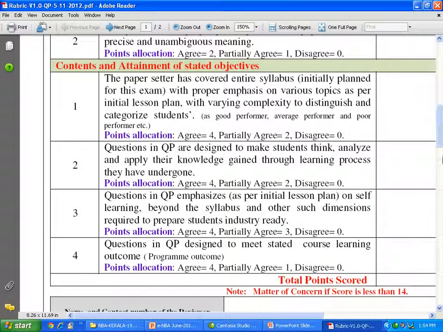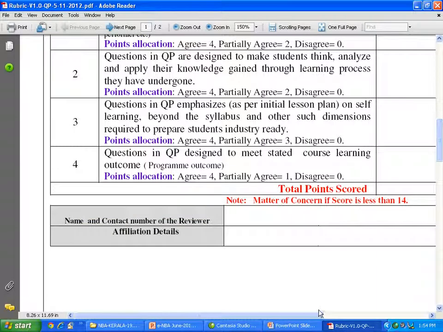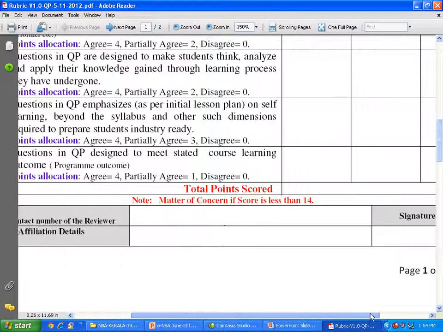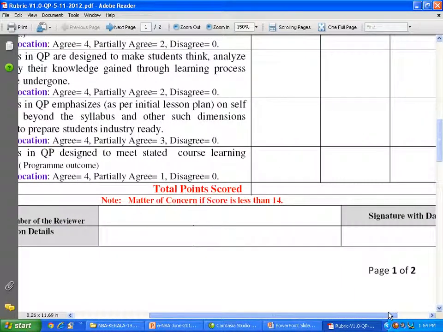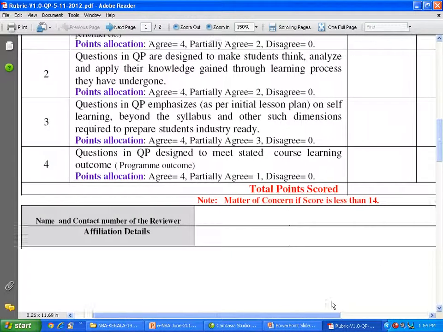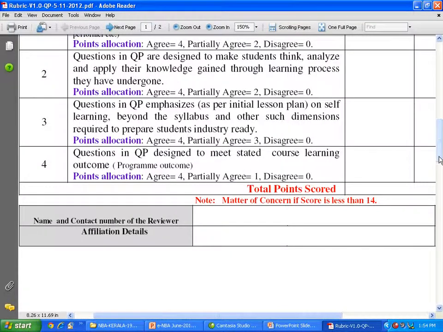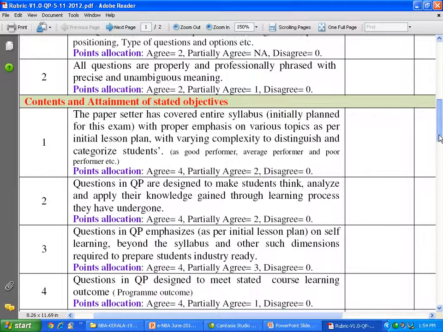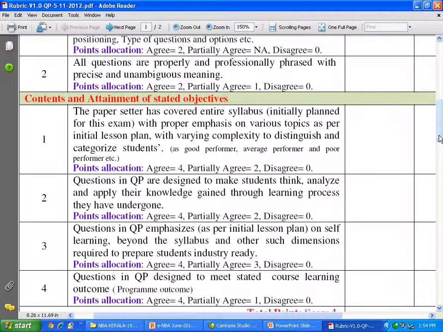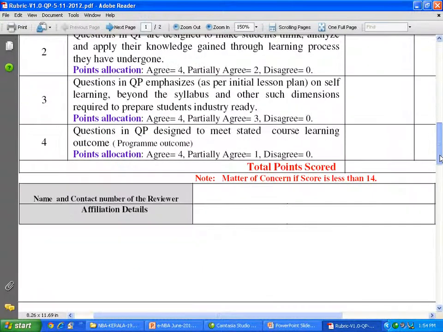And for formality's sake, total points scored: somewhere we are at a matter of concern if the score is less than 14. Looking at some kind of logical things, some calculations and policies, we have arrived at the point that if any score is less than 14, then it is a matter of concern and there is some revision we need to look into.